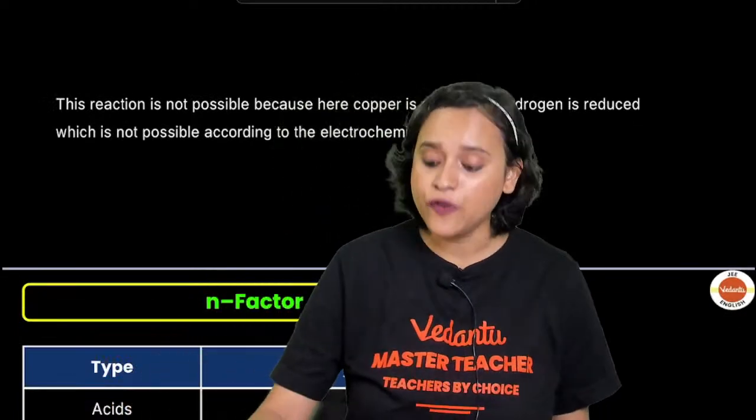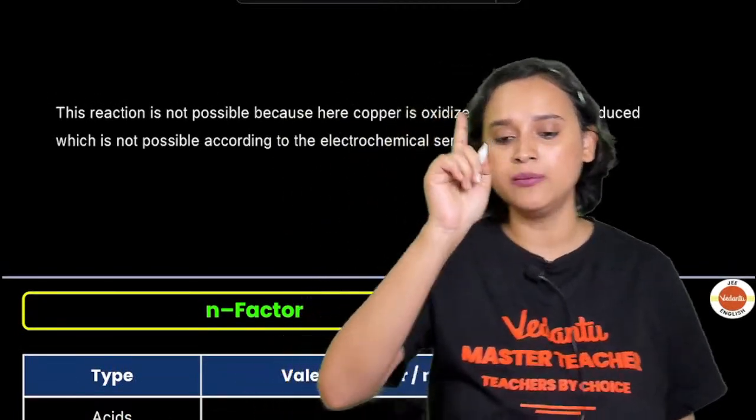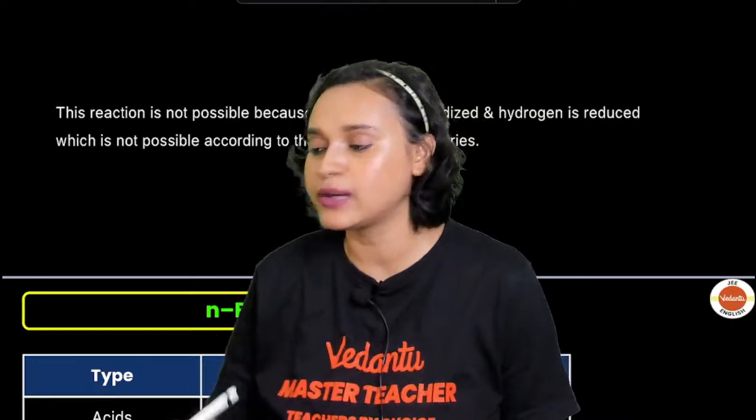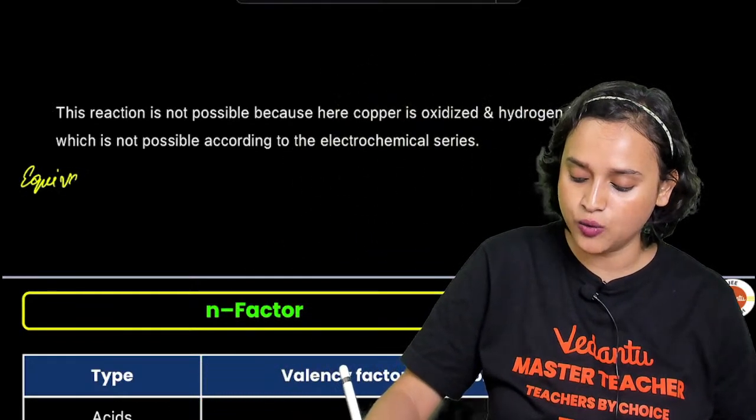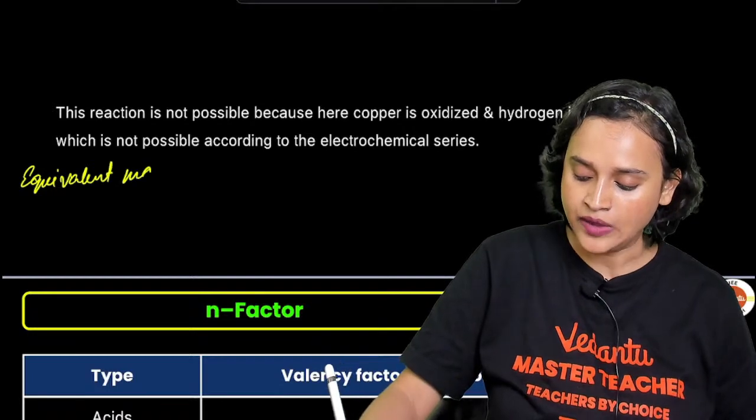Now, before N factor, here is one important term that you should know, and that is equivalent mass. What is equivalent mass, everybody? Can somebody tell me?